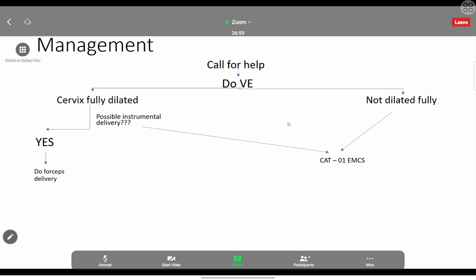But after diagnosis of the cord prolapse, we also have to do an ultrasound scan to see the viability of the fetus. There is no need to go for the emergency C-section or the forceps delivery if the child is already dead. So we have to do the ultrasound scan of the abdomen and see the viability of the fetus. Only if the fetus is viable do we go for this management. If the fetus is not viable, then we will wait and do the normal vaginal delivery. We can induce labour, whatever we can do, because the child is already dead.